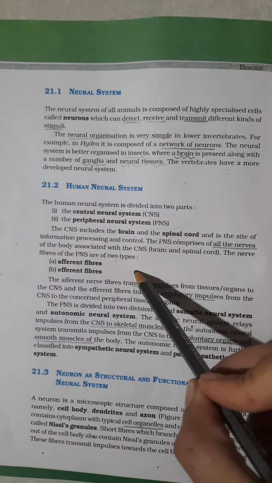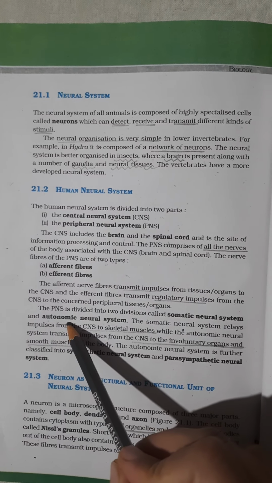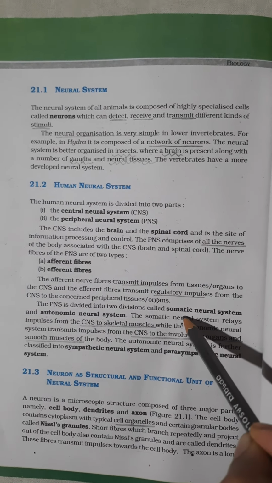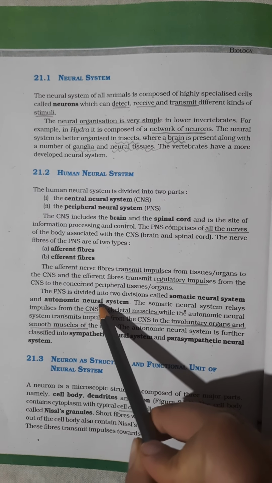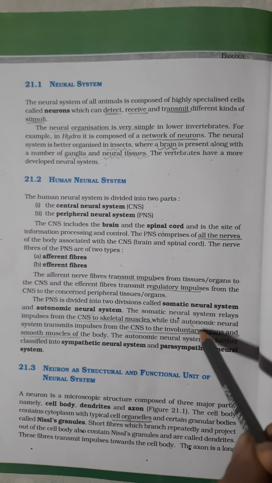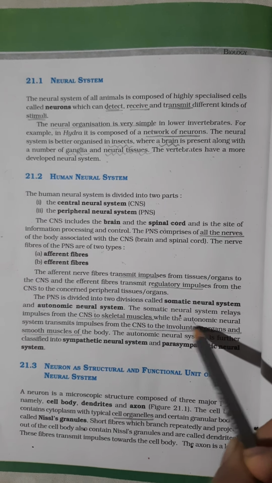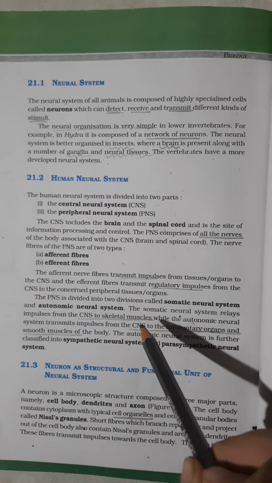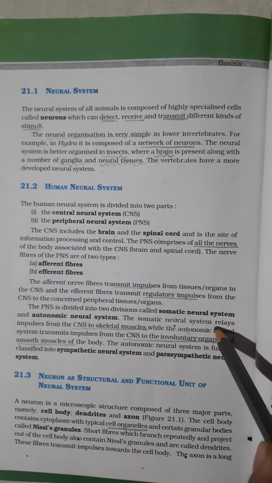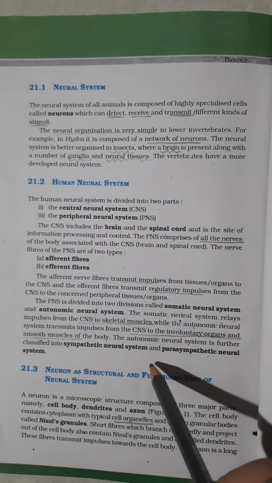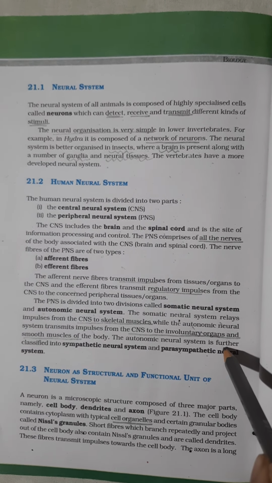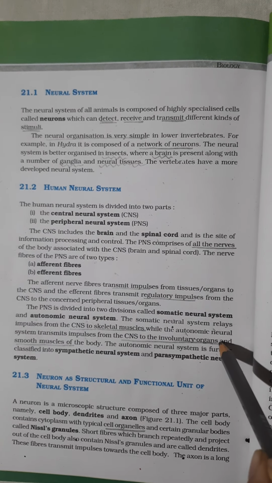Now this peripheral neural system can be divided into two parts, the somatic neural system and the autonomic neural system. The somatic neural system mainly carries impulses from the CNS to skeletal muscles, or we can say these control voluntary actions. Whereas the autonomic system transmits impulses from the CNS to involuntary organs, meaning it regulates involuntary actions.